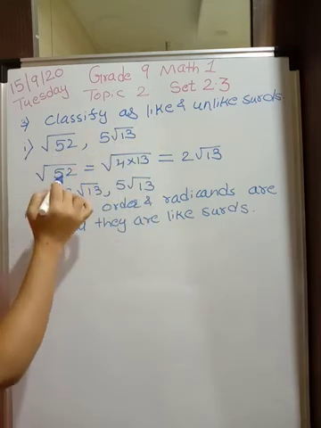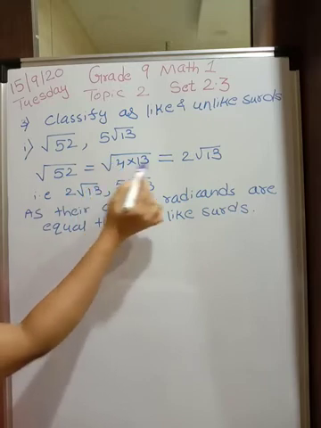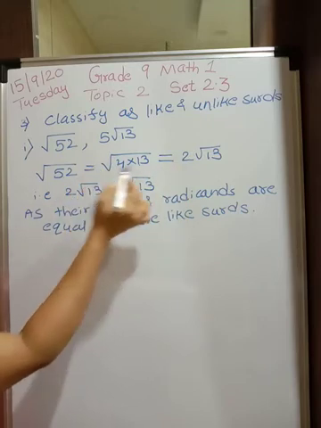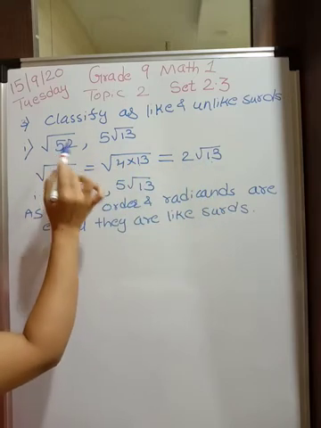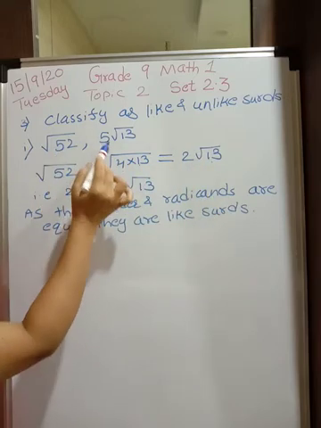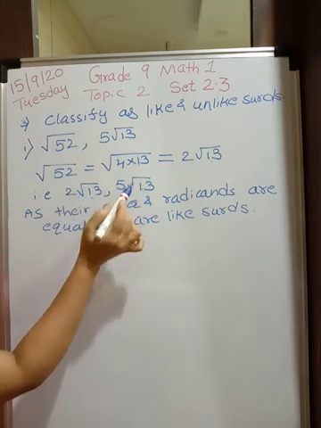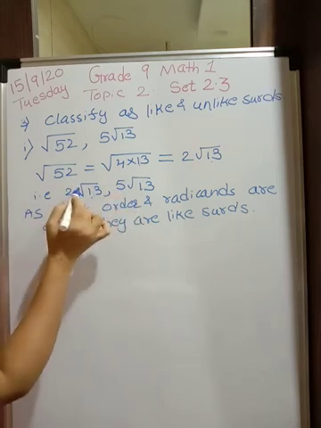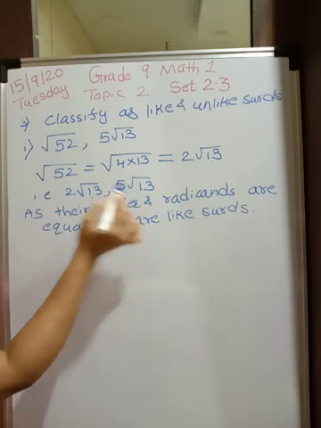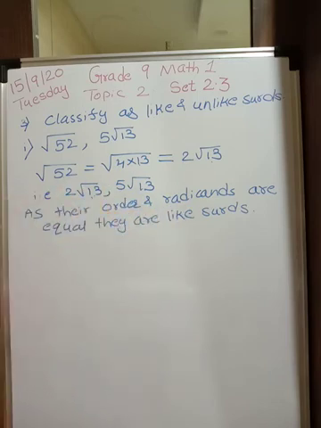So 52 can be written as 4 into 13. What is root of 4? Square root of 4 is 2. So I have taken this out of root. What I got? 2 root 13. So root 52 is nothing but 2 root 13. And this is 5 root 13. What is the radicand? In both cases 13. And what is the order? Order is 2. So both of these have order 2 and radicand 13, and therefore as their order and radicands are equal, they are like surds.